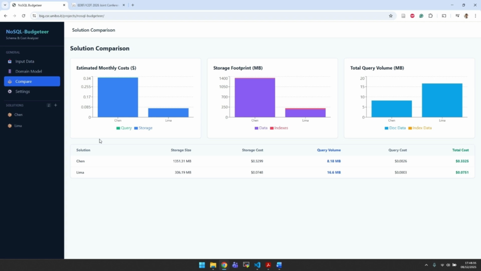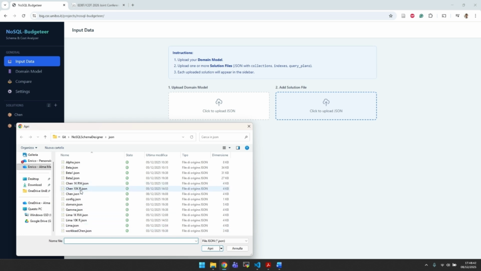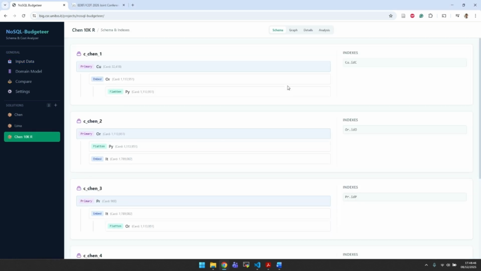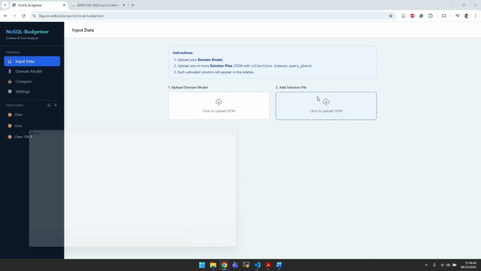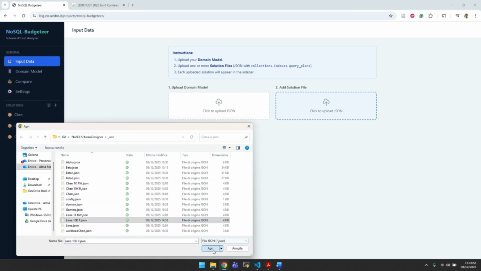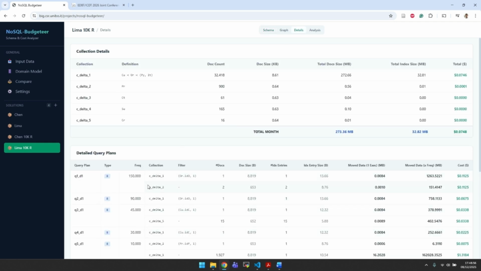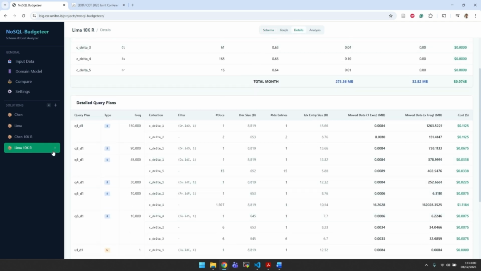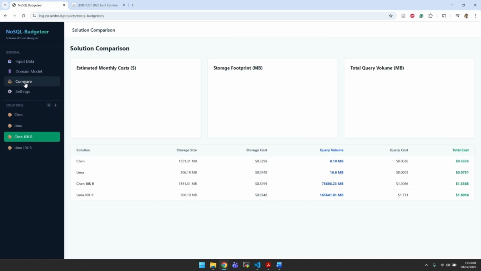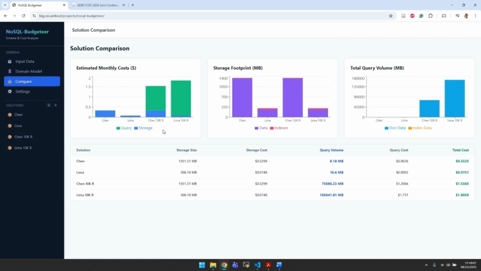So then what we can do is to try out a different scenario where the workload queries are more important. So let me load new files where we have scaled the frequency of read queries by an order of magnitude. So you can see here that the frequency for read queries is much higher, of course, in both cases. And then if we go back to the comparison view, we will see that now the solution where we have redundancy in place becomes more convenient because ultimately the cost of the querying is less than the one with no redundancy, where query plans are more complex to be executed.